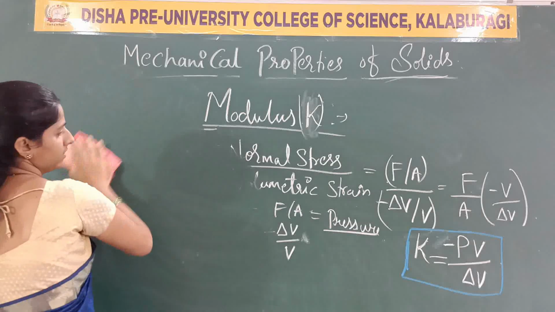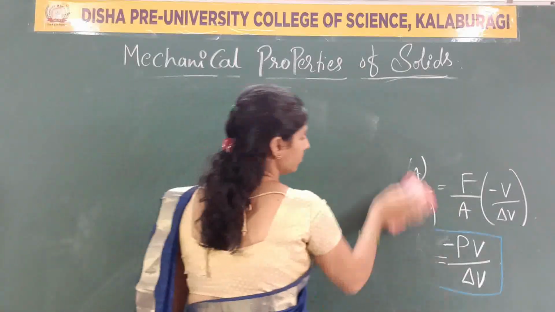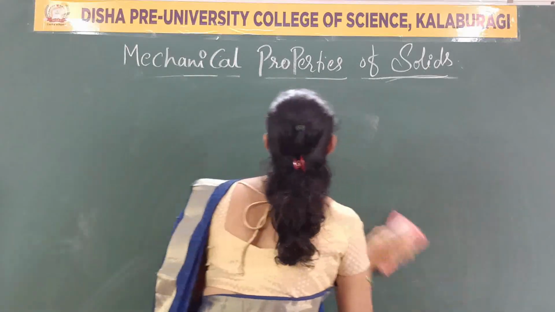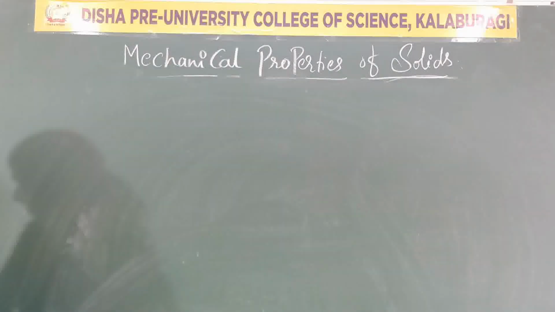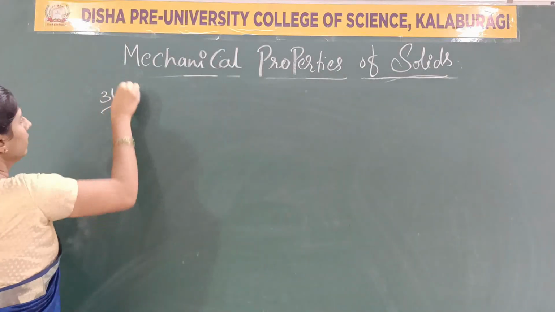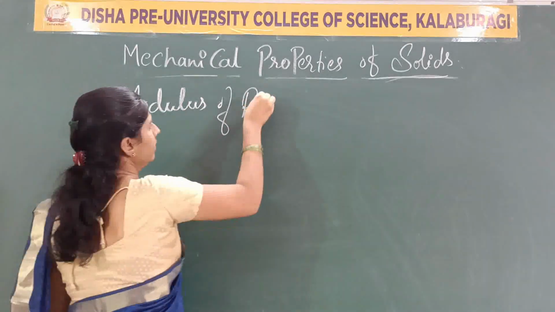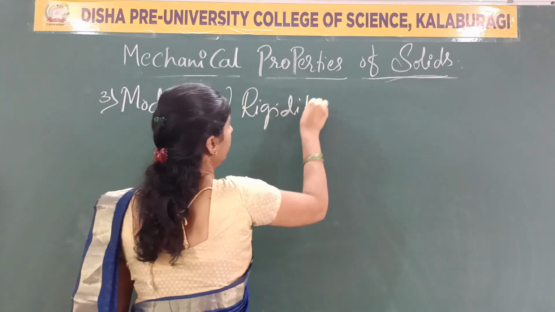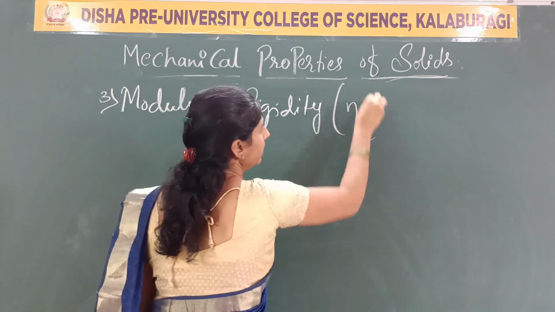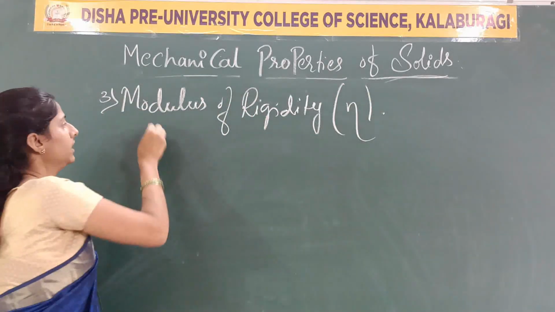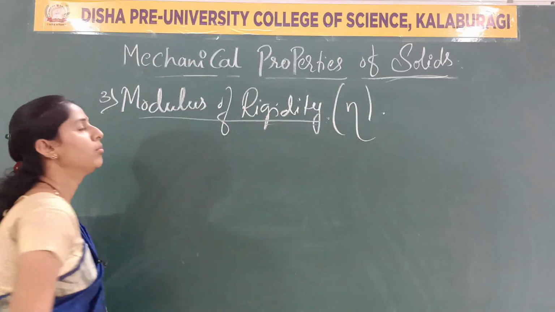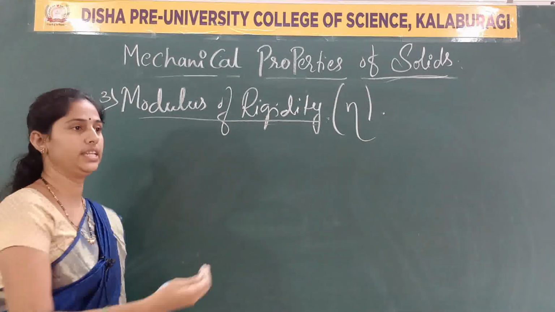Now, the next type is modulus of rigidity. The third one is modulus of rigidity. Write it down. It is expressed as what? Eta. Clear? So, how can we define the modulus of rigidity here?